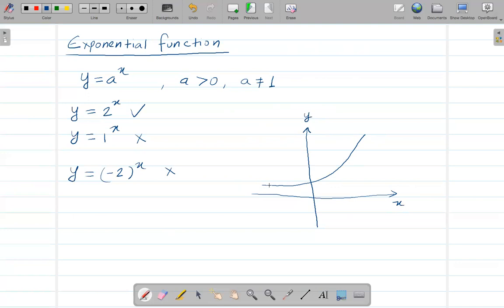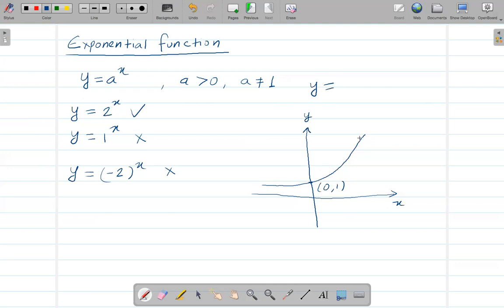Because it's exponentially growing, that's why we call this an exponential function. The shape is always like this, and it always goes through (0, 1).